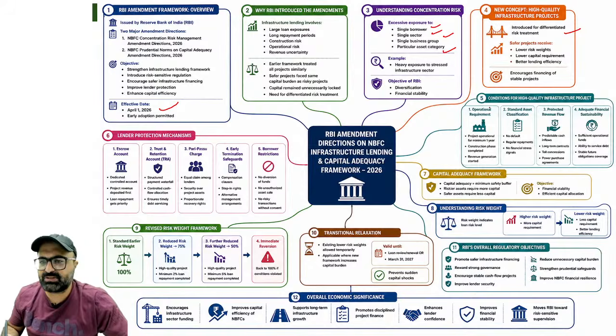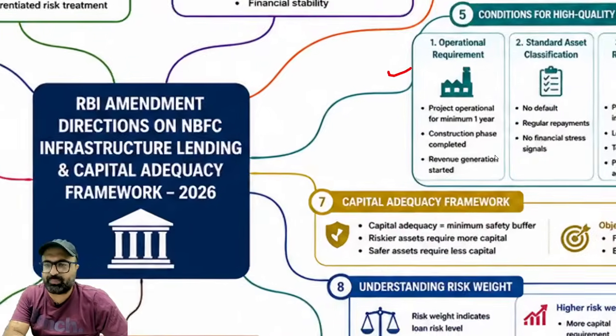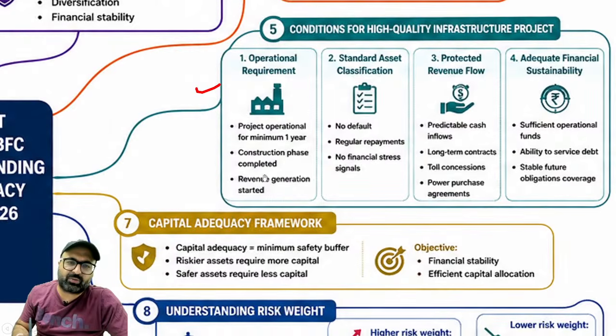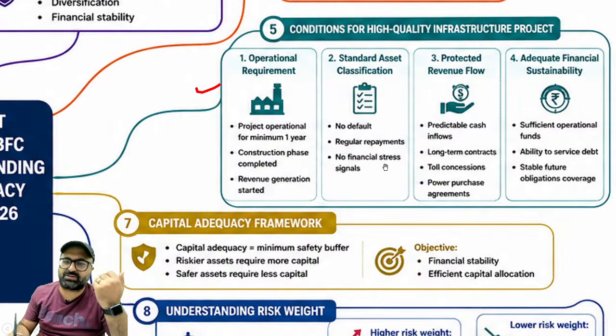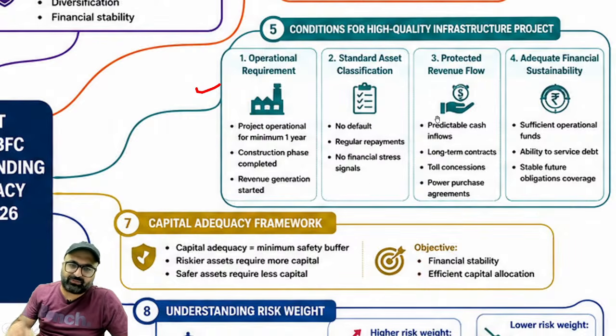So here we have the conditions for high quality infrastructure projects. First, operational requirement: the project must be operational for a minimum of 1 year. Construction phase should be completed and revenue generation should have started. Standard asset classification: no default, regular repayment, no financial stress. Protected revenue flow: predictable cash inflows, long-term contracts, toll concessions, as well as power purchase agreements. Adequate financial stability: sufficient operational funds, ability to service debt, and stable future obligations. Then only they are called high quality infrastructure projects.